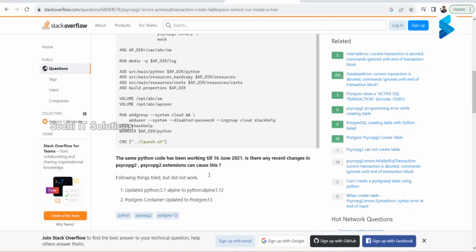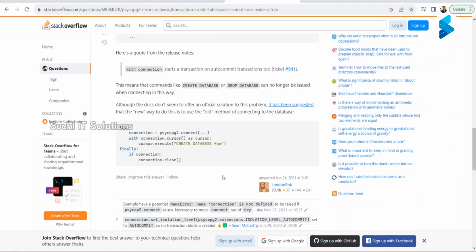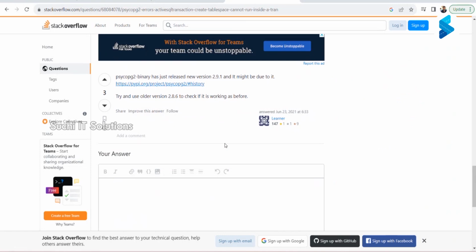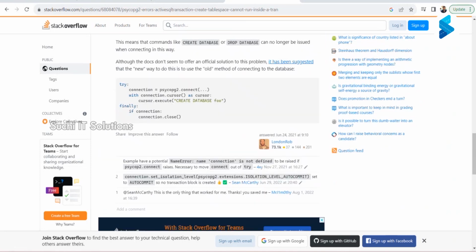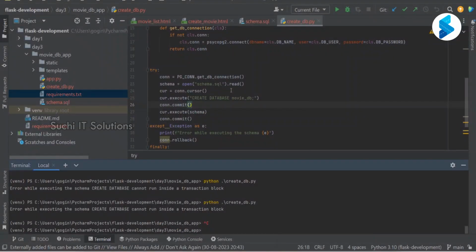Let me try connect as connection. No big difference, but whatever we have written is also the same. It is just that it is not in the with block. Okay. All right.